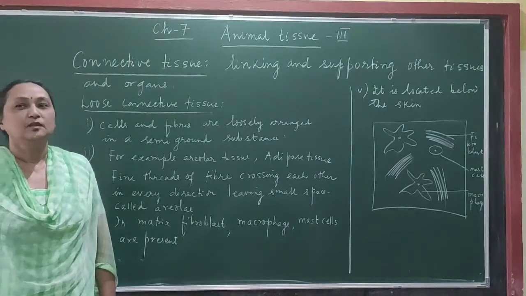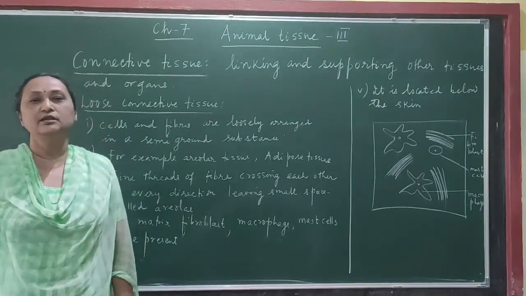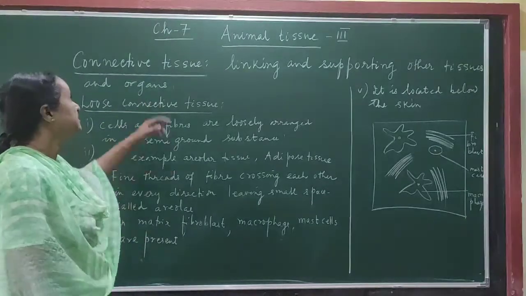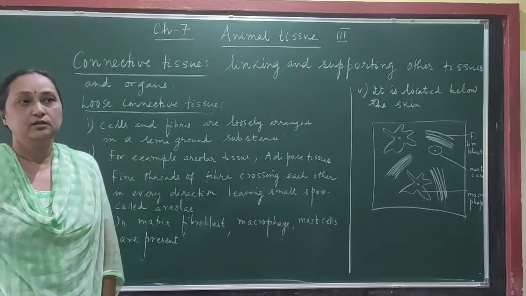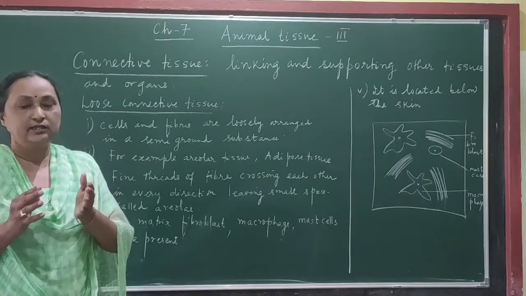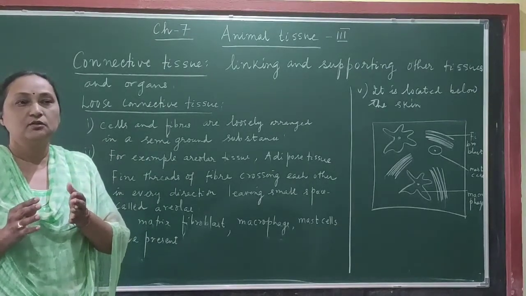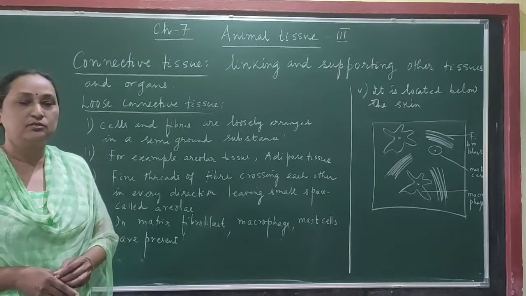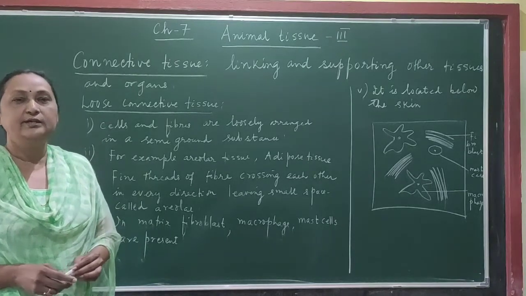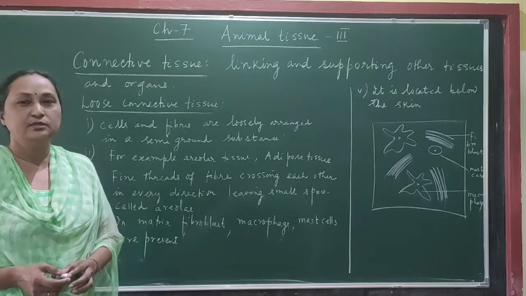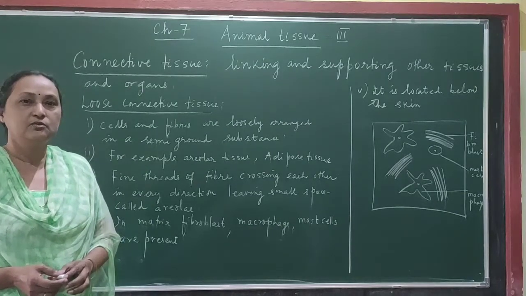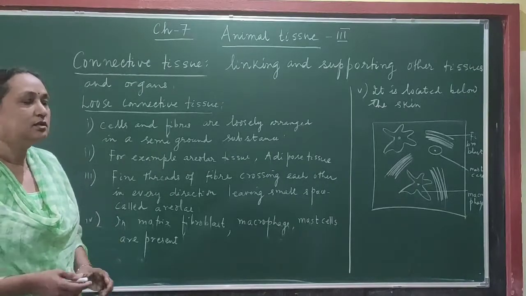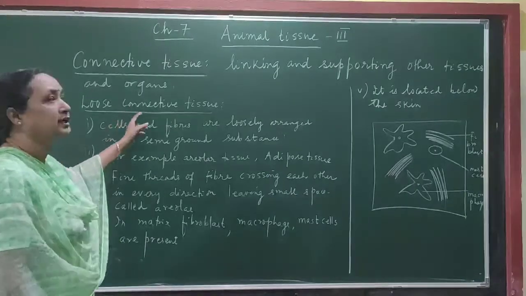Students, today I am going to explain connective tissue. As the name suggests, connective, it connects different organs or different tissues together, so the name is given connective tissue. There are three different types of connective tissue: loose connective tissue, dense connective tissue and specialized connective tissue. First we will discuss loose connective tissue.